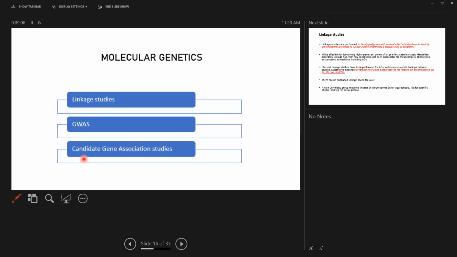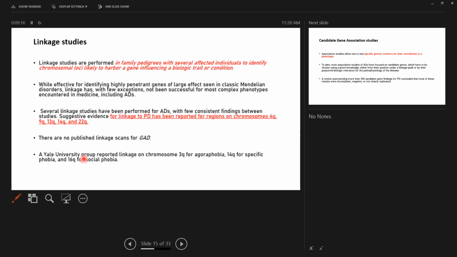So now let us come to molecular genetics. In molecular genetics, we'll be studying linkage studies, genome-wide association studies, and candidate gene association studies. Linkage studies, as we all know, are performed in family pedigrees with several affected individuals to identify the chromosomal loci which harbor a gene which influences a biologic trait or condition.